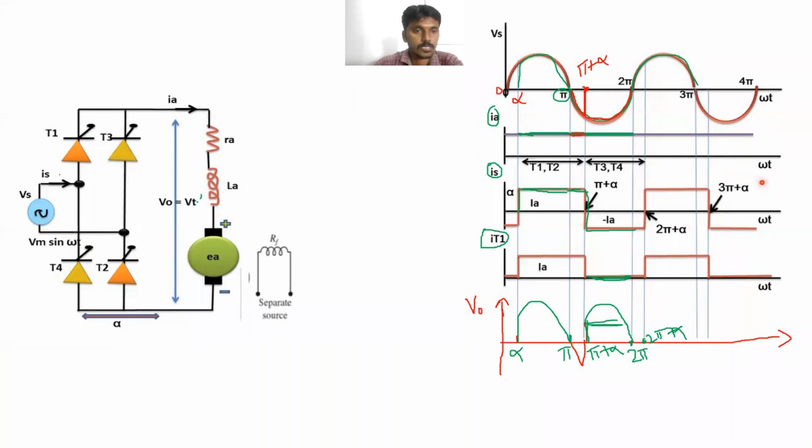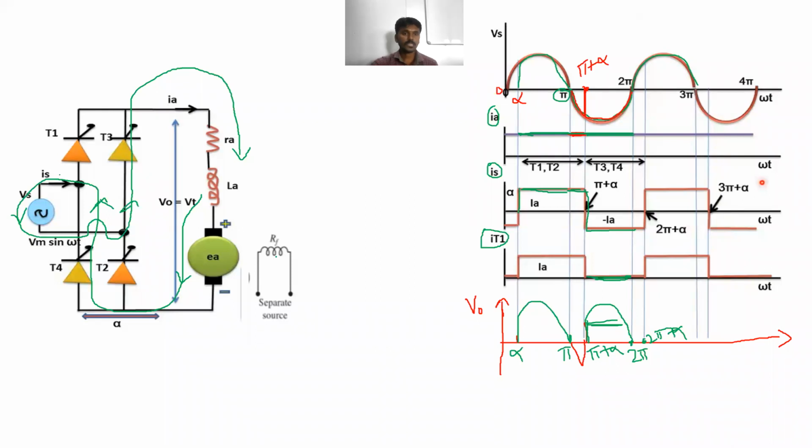Okay, this energy will be released through T4, through the supply terminal like this, in this direction. This current is flowing in this direction, through T3, like this. Clear?